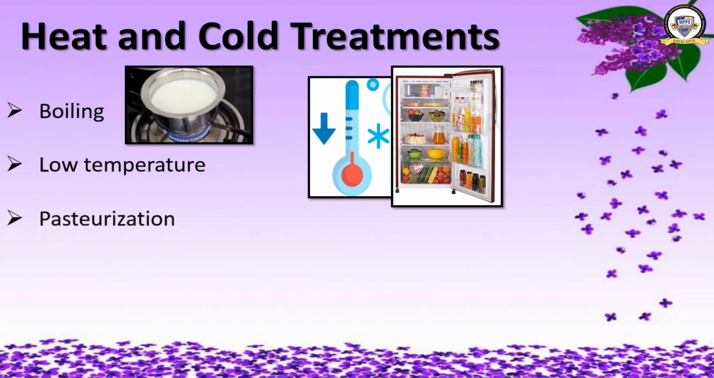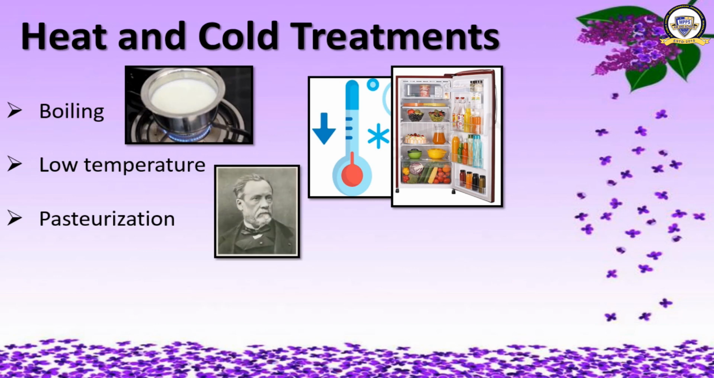Let's move on to the third one. The third one is a new term for you, I think. It is pasteurization. The French scientist named Louis Pasteur discovered that bacteria cause food to decay. He developed a method of preserving food called pasteurization in his honor. This process is mostly applied to milk.